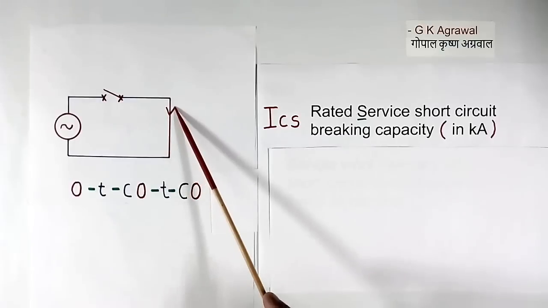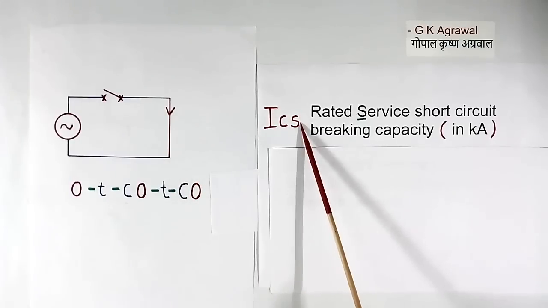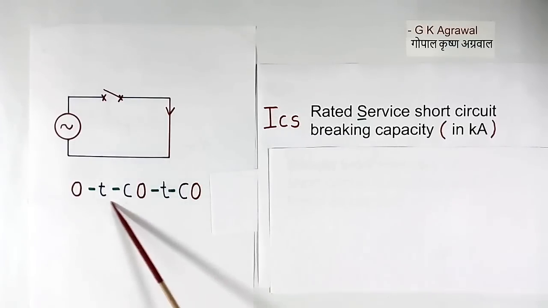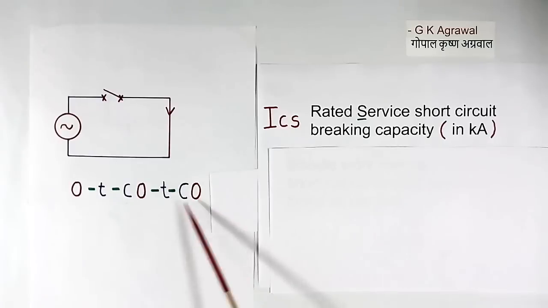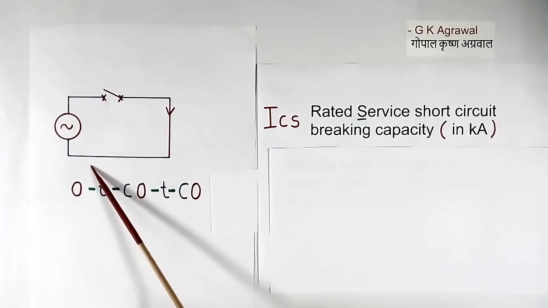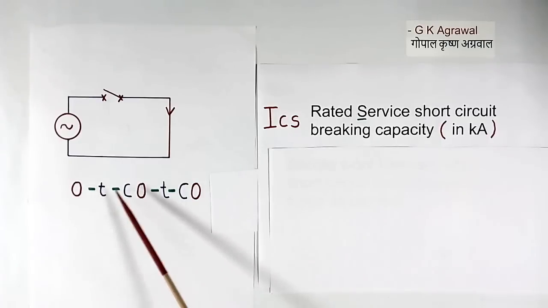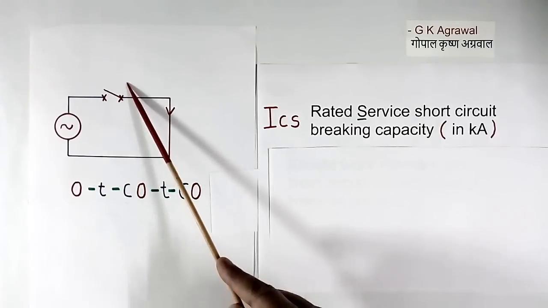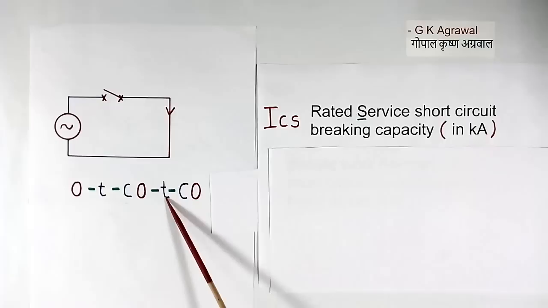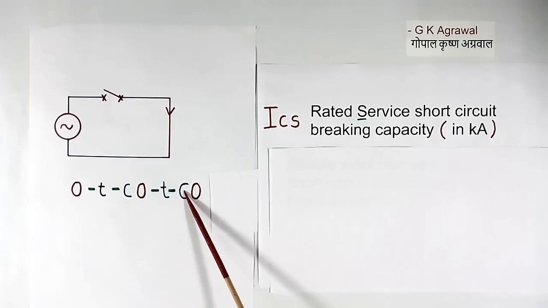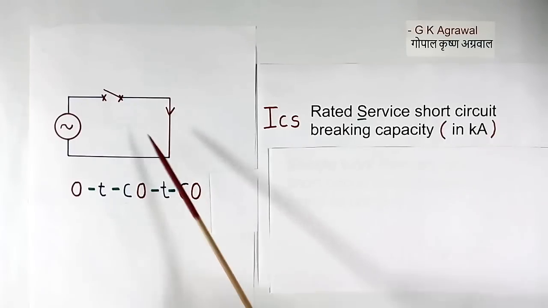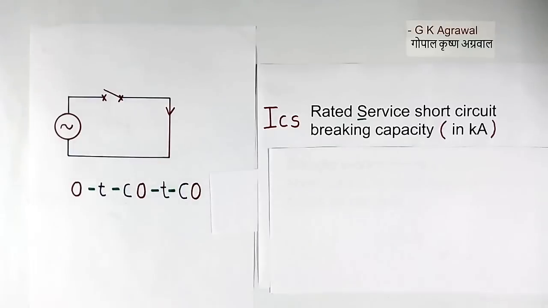If short circuit current flowing here is equal to ICS and we follow this test sequence, first open automatically, then we close manually after some time, then it opened automatically, then again after some time we close manually, then again O, means it opened automatically. Then what are the conditions?